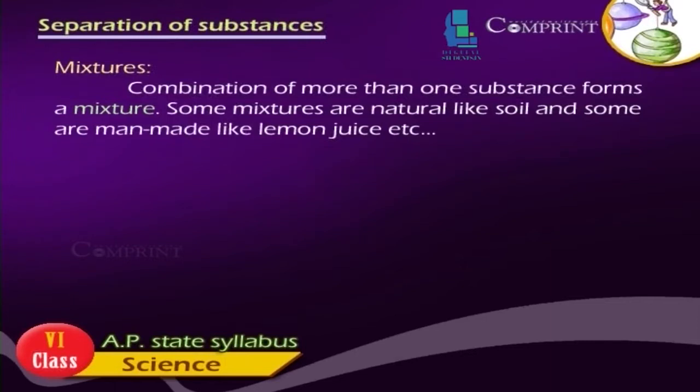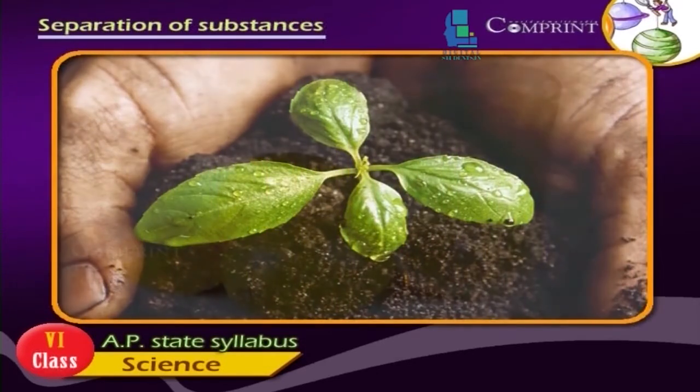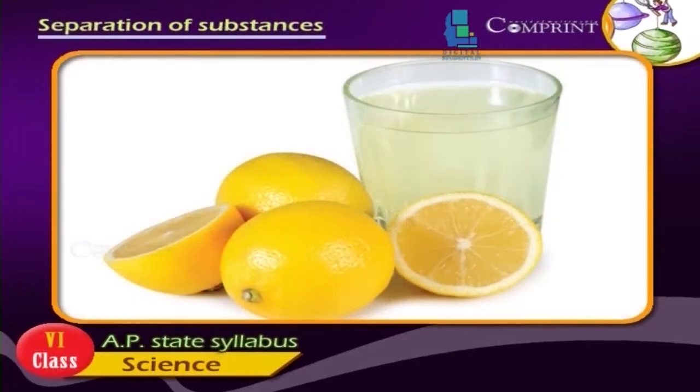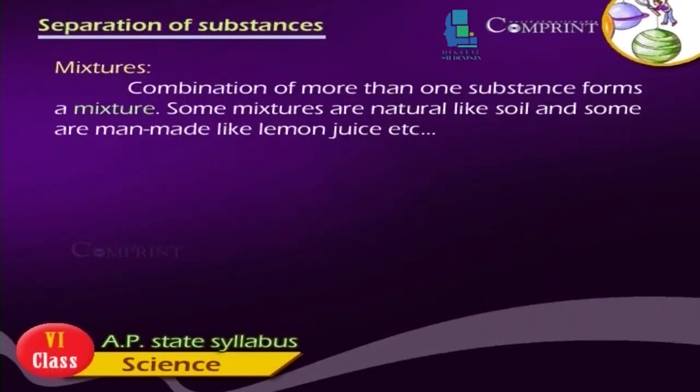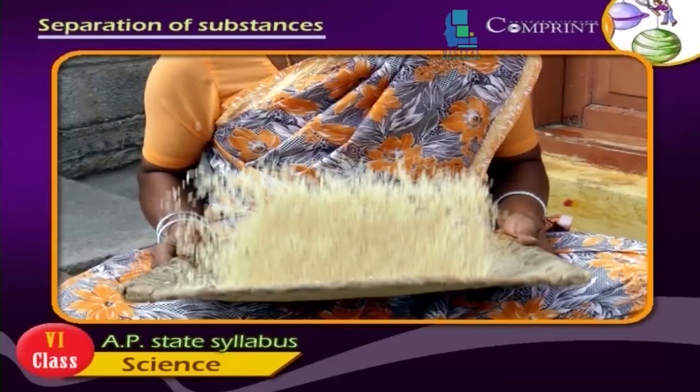Mixtures. Combination of more than one substance forms a mixture. Some mixtures are natural, like soil, and some are man-made, like lemon juice, etc. Hand picking. Stones are separated by hand picking from rice.